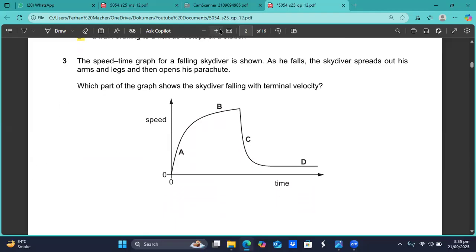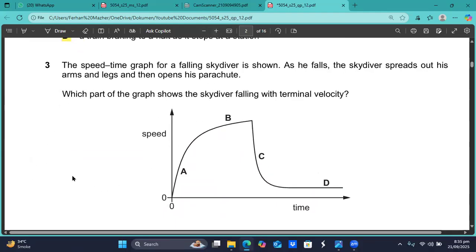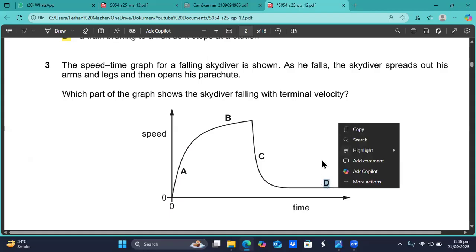Question number 3 is showing up on your screen. It says the speed time graph for a falling skydiver is shown. As he falls, the skydiver spreads out his arms and legs and then opens his parachute. Which part of the graph shows the skydiver falling with the terminal velocity? So here we have a speed time graph. The terminal velocity is when the speed becomes constant. The upward and the downward forces become equal to each other.